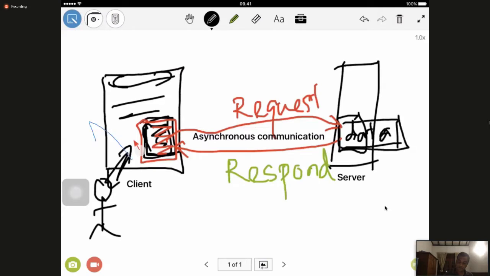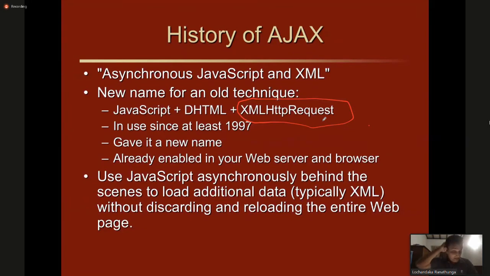And finally, after the operations, we know that this asynchronous communication is happening behind the scenes without disturbing the front end, the front view.